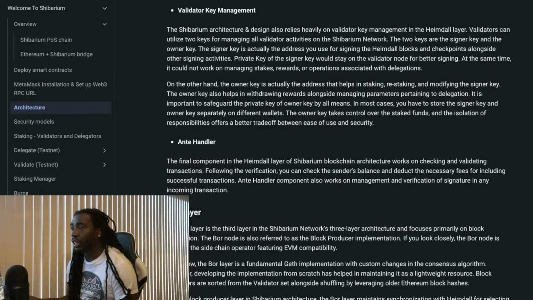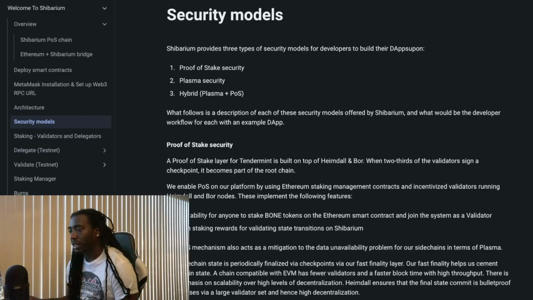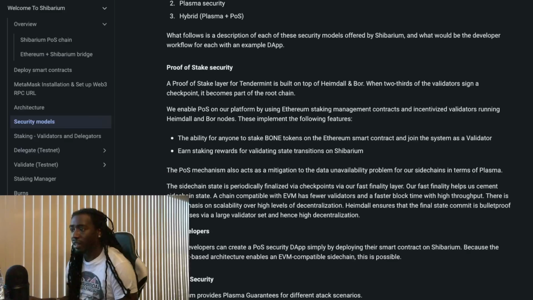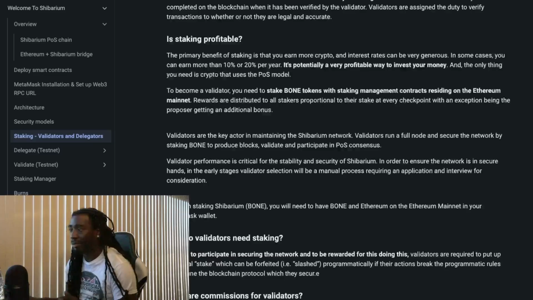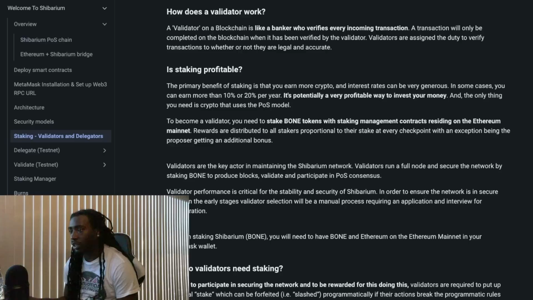Then we go over to security models: proof of stake security for developers, plasma security for developers, hybrid. So a lot of information here in a concise manner as well. I like the fact that it's not just dragging on for pages and pages. So if you really did want to get an understanding of what each one of these tabs mean, you could do that in probably less than a 5-minute read for each page.